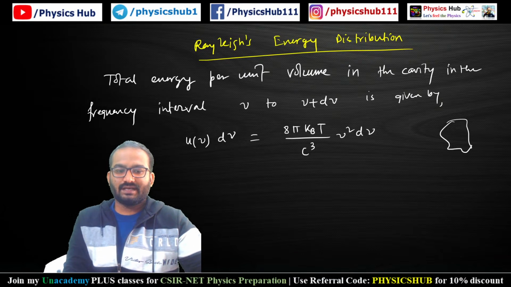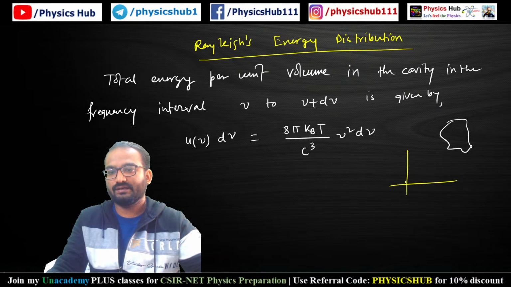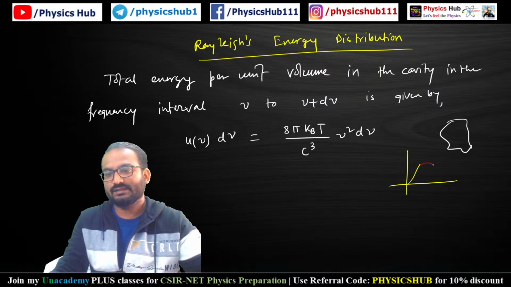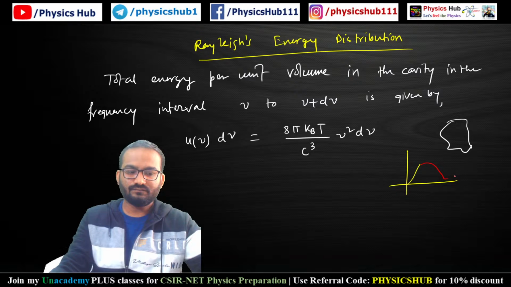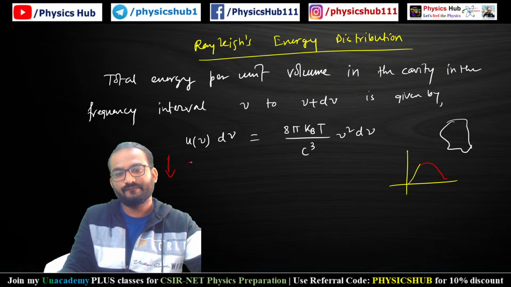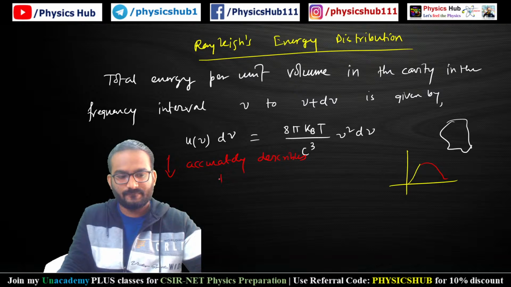And this Rayleigh's energy distribution could explain the lower frequency side. The higher frequency side was described by Wien's law, and the lower frequency side was described by Rayleigh's law. So it accurately describes the higher wavelength portion.